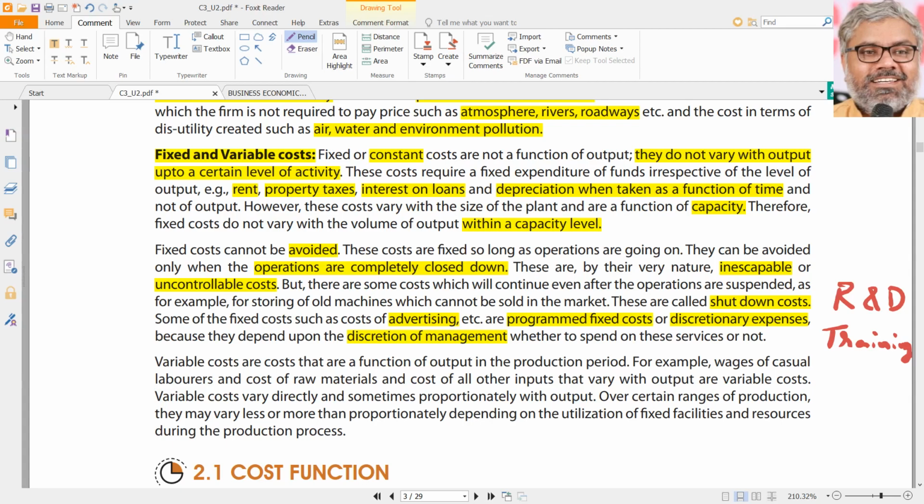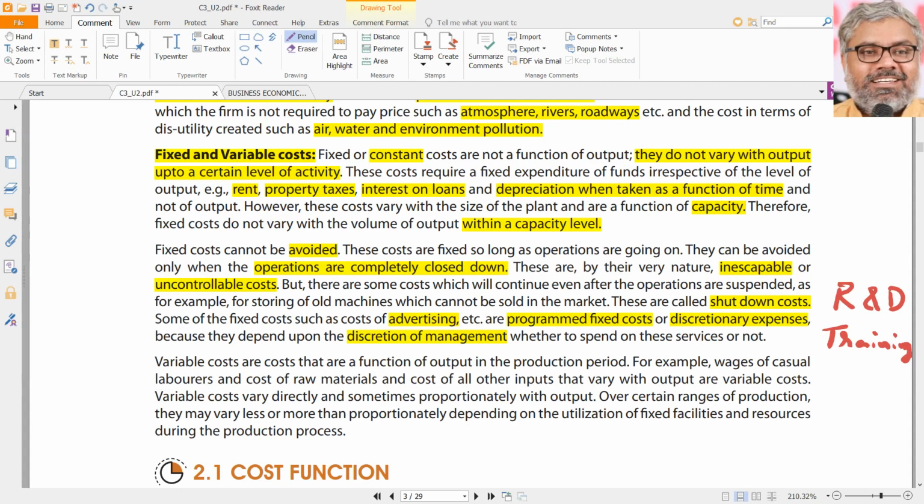Then you may say everything is discretion of management only. No, everything is not discretion of management. If you have staff, you have to pay salary to the employees. That is your responsibility. If anybody doesn't do that, that is a bad management. That cannot be called discretion of the management. Not paying salaries to employees is not discretion of the management. That is a bad management.